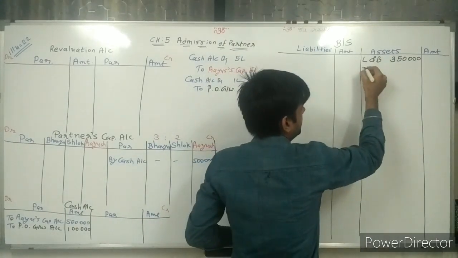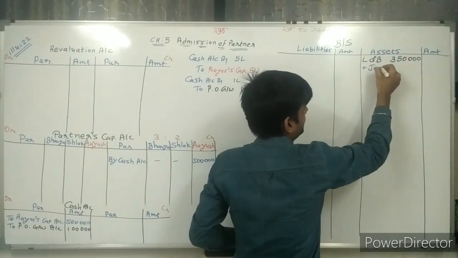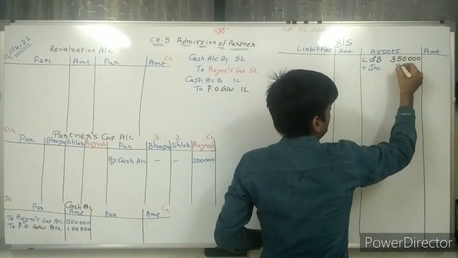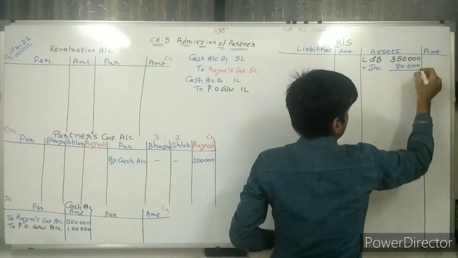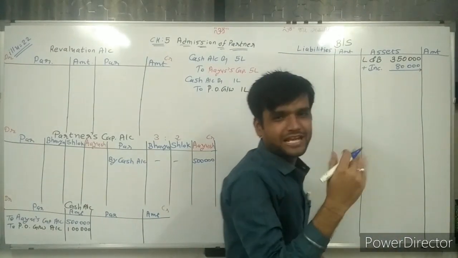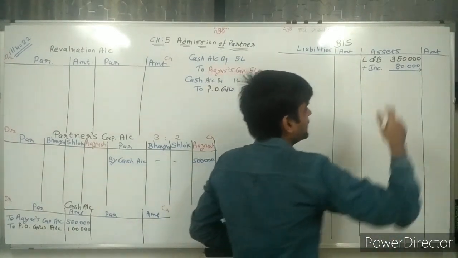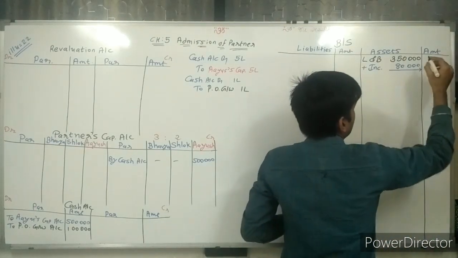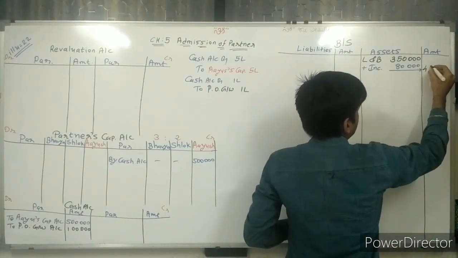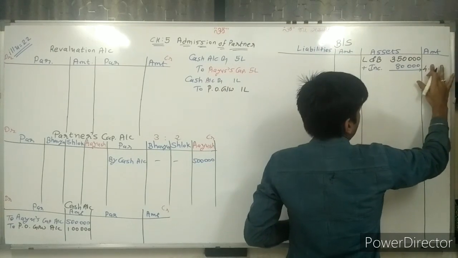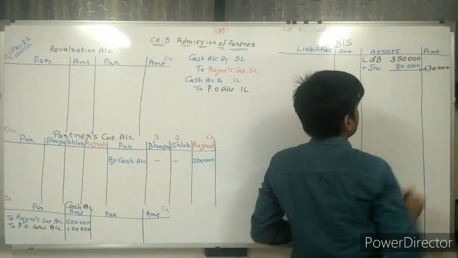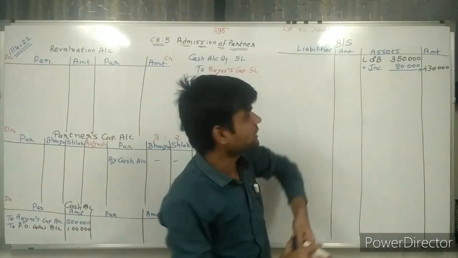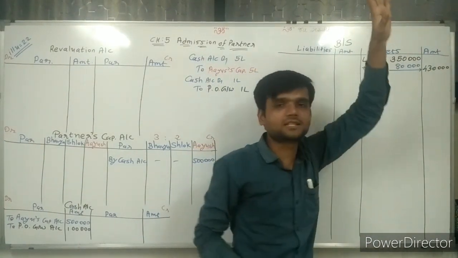So we are increasing its value by 80,000. Now make the total of these two. We are getting 4 lakh 30,000 rupees. So 3,50,000 plus 80,000 is 4 lakh 30,000.